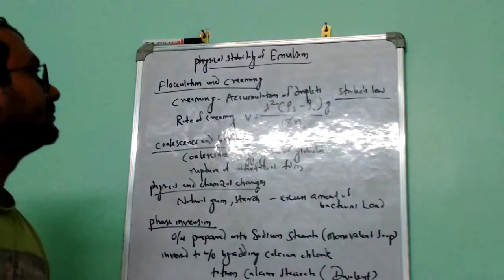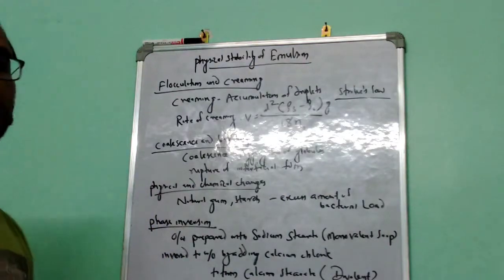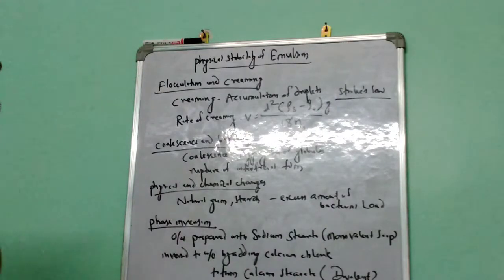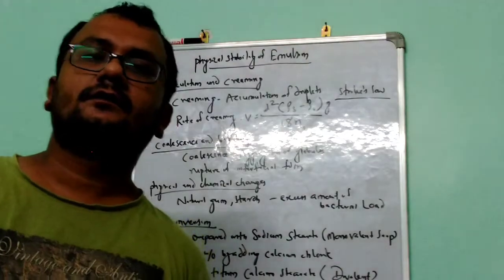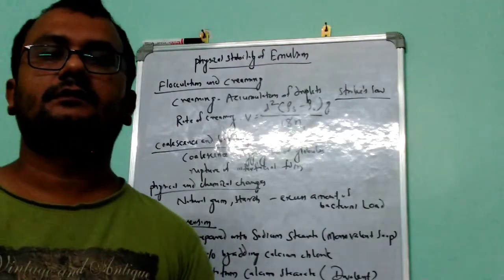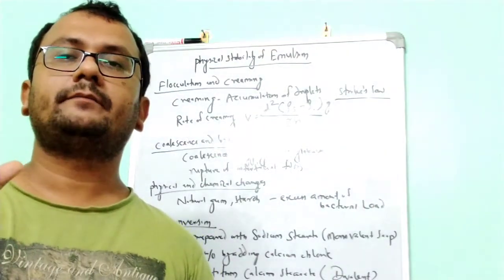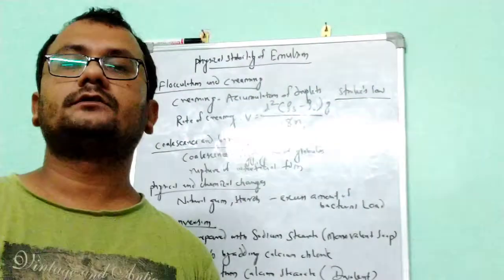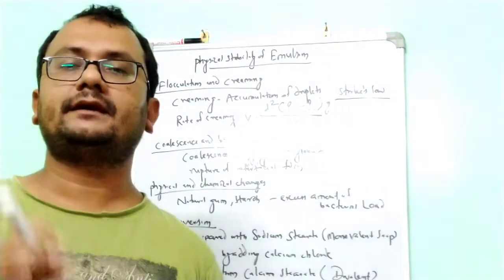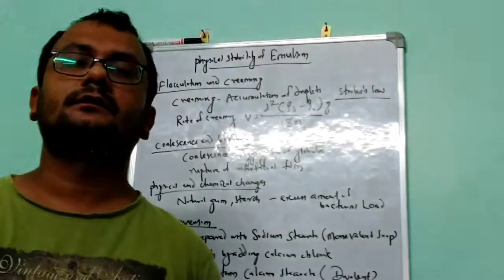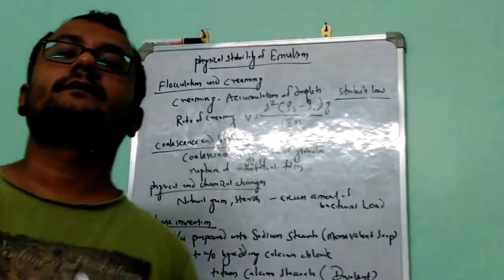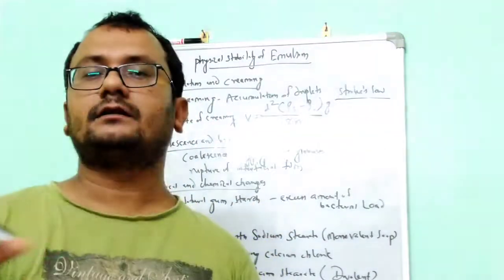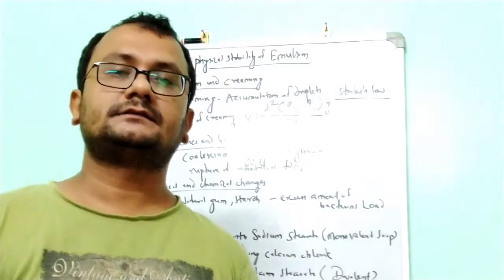Students, today we'll discuss the physical stability of emulsion. We tell that an emulsion is stable when we prevent the coalescence of the particles or globules, and also prevent creaming, phase inversion, and changes in color and appearance. If we prevent all these changes, we can say it is stable.